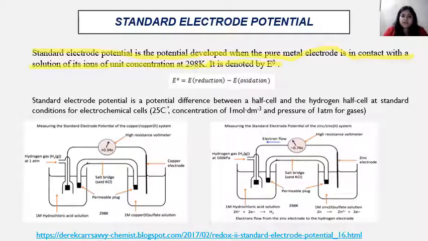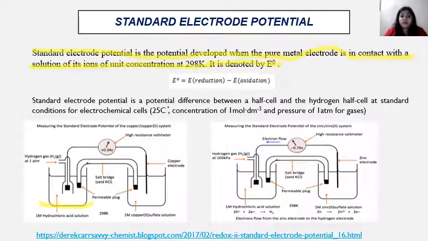So it is a fixed value, it is always 0. And when we connect a metal system as the other half cell, the E naught will be equal to the electrode potential of that particular electrode, as the standard electrode potential of the standard hydrogen electrode is always 0.